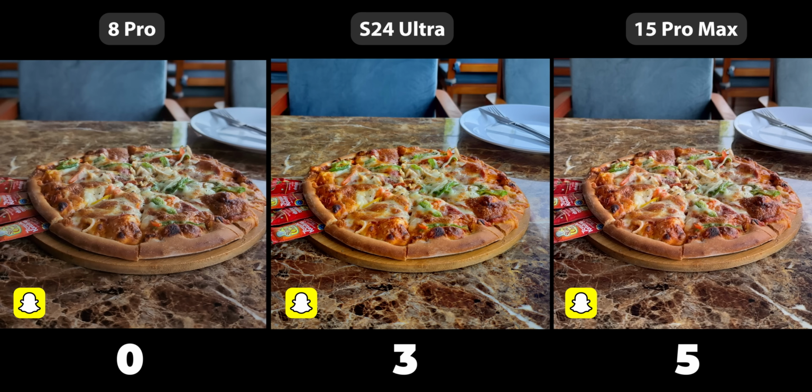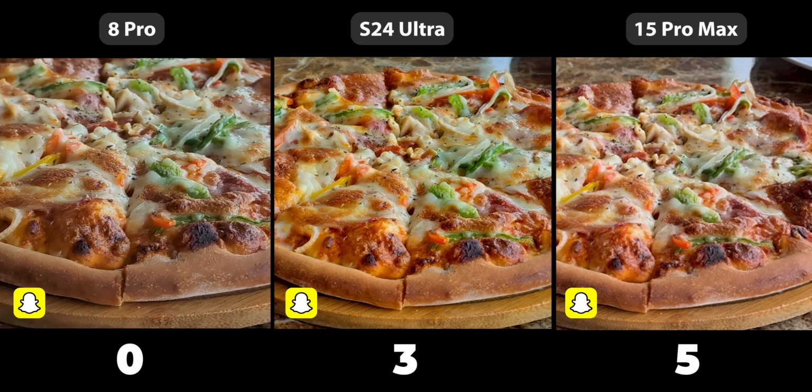Moving to Snapchat, again the 8 Pro has the worst colors, the S24 Ultra image is too saturated, while the iPhone delivered the best look. In the details, the 8 Pro is the best this time, followed by the S24 Ultra, and the 15 Pro Max comes third. So I will call it a draw between all three and give each one a point.